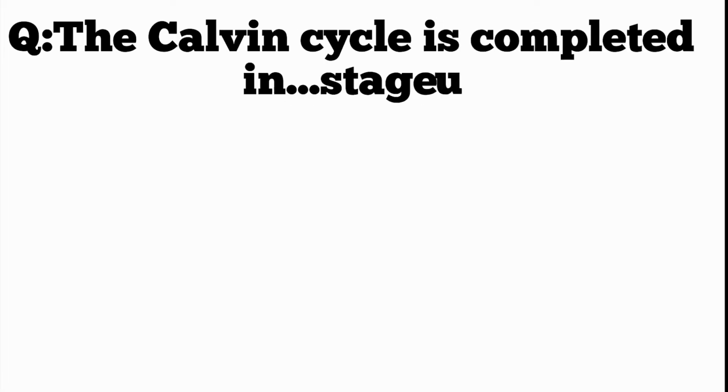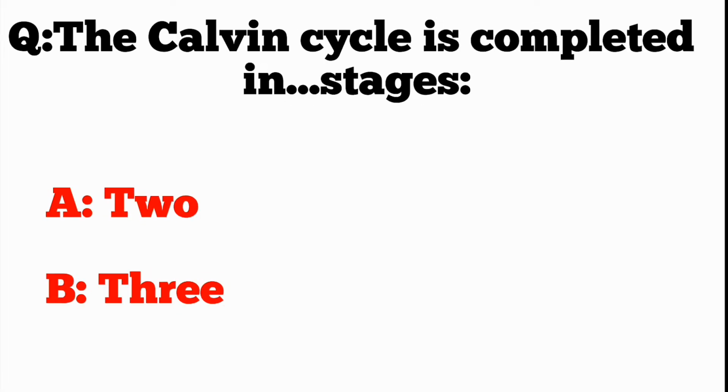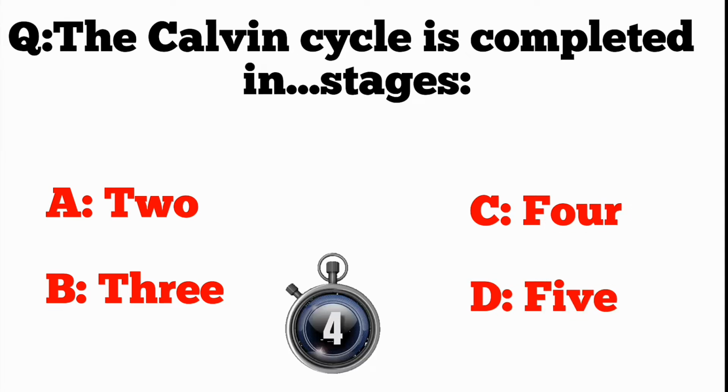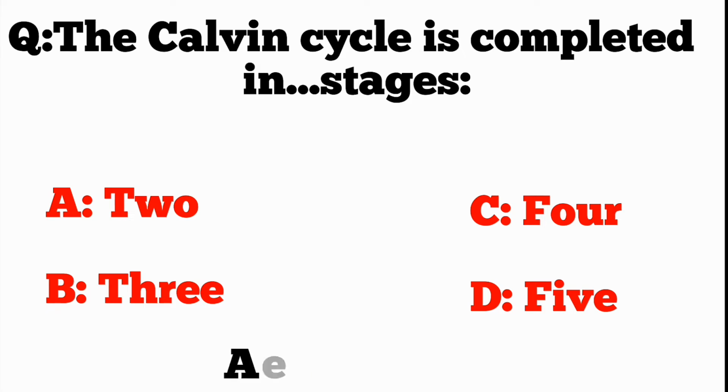Q. The Calvin cycle is completed in stages. A. 2. B. 3. C. 4. D. 5. ANS. 3.